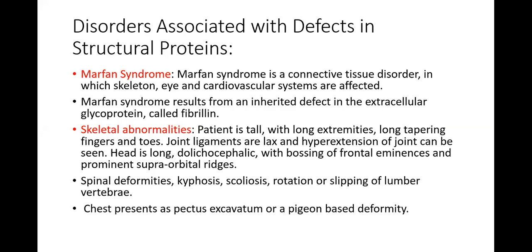Joint ligaments are lax, and the joints are hyperextensible. In some circles, you have seen people who can extend their joints a lot more than normal people. These people might be suffering from Marfan syndrome, or they can be trained to develop their joints like that. We really don't know.